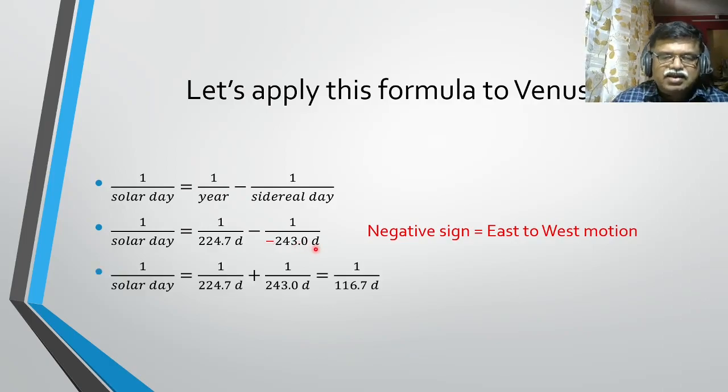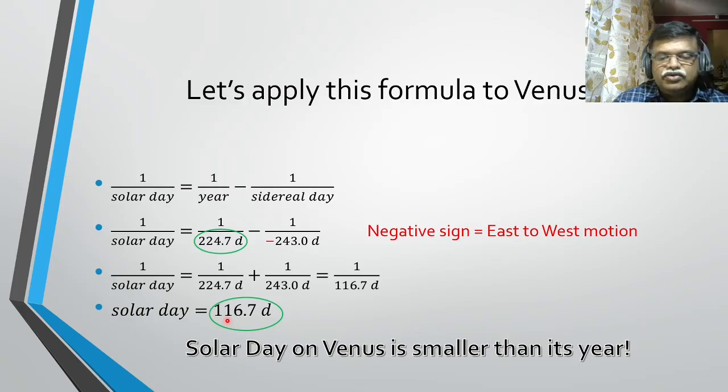When you put these numbers together, we get 1 by solar day is 1 by 116.7 days, indicating that the solar day is 116.7 days, which is smaller than a year. The year is about 225 days, and this is quite a bit smaller than that. So the solar day on Venus is smaller than its year.